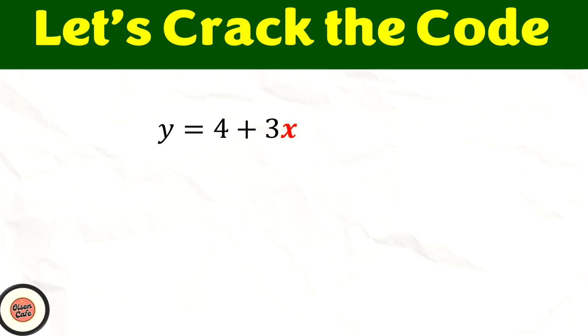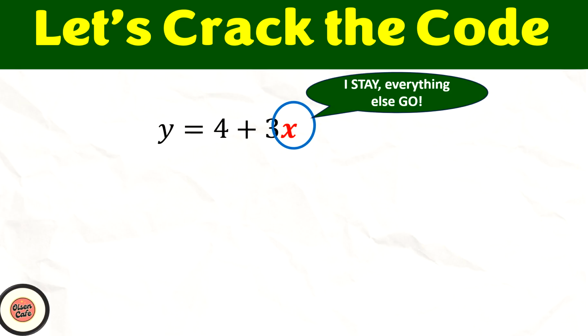So we want to make x as the subject. So again, who is the boss? So the boss here is x. So if x is the boss, that means x stay, everything else go. So who else do we need to identify? We need to identify the runner.